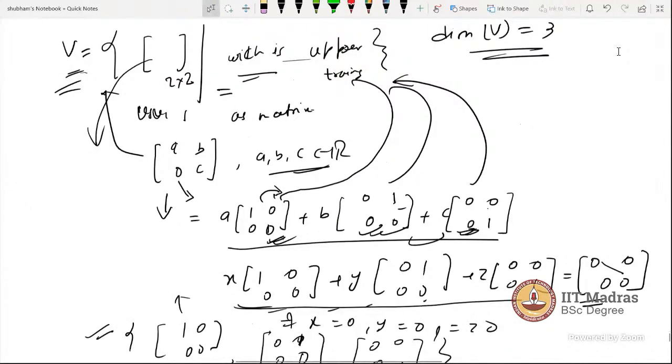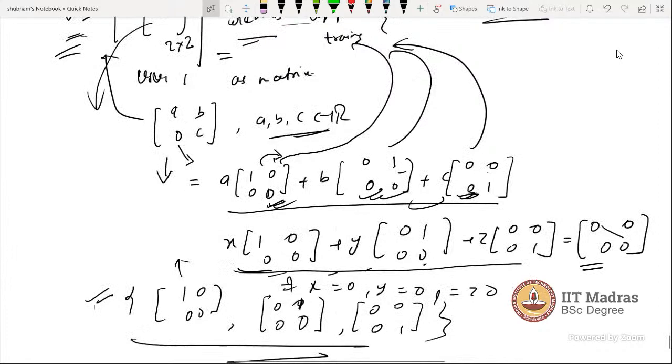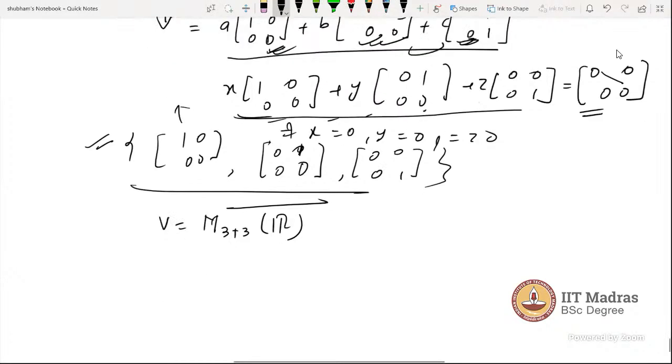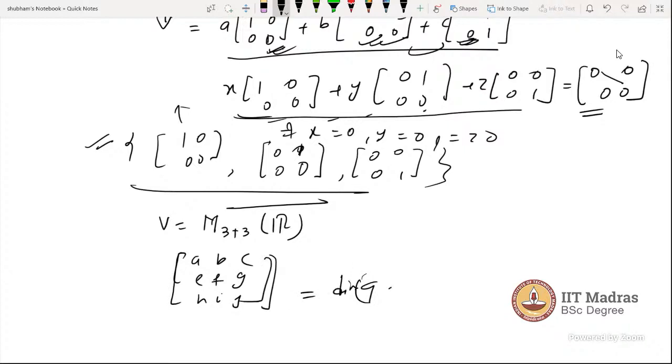Same process. 3 cross 3 means a 3 cross 3 matrix. Now tell me what the dimension will be. A general matrix will be A, B, C, E, F, G, H, I, J, so 9 entries. The dimension will be 9 because there are 9 possibilities; the general matrix can be written with 9 vectors.